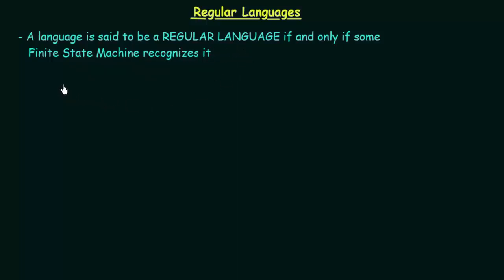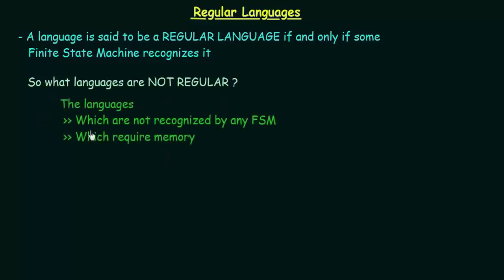Okay, so if we know what regular languages are, the next question that arises is, what languages are not regular? The languages that are not regular are the languages which are not recognized by any FSM and which require memory. So when a language is not recognized by any FSM, then that is not a regular language.